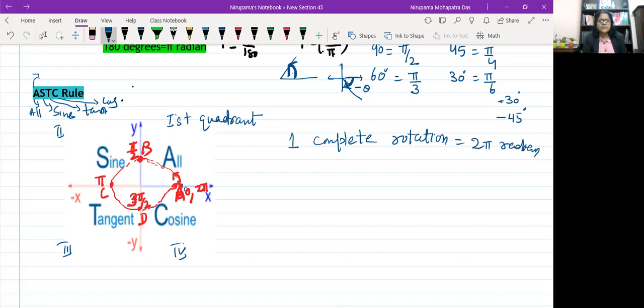Now I have marked some angles here like 0. We started with 0 because we begin from this point. Now pi by 2, pi, 3 pi by 2, then 2 pi. Now if you observe this, you can say all, it means the first quadrant. If the angle lies in the first quadrant, we can say theta is between 0 and pi by 2. So any angle in the first quadrant should be greater than 0 and less than pi by 2 radian. And going to the second quadrant,